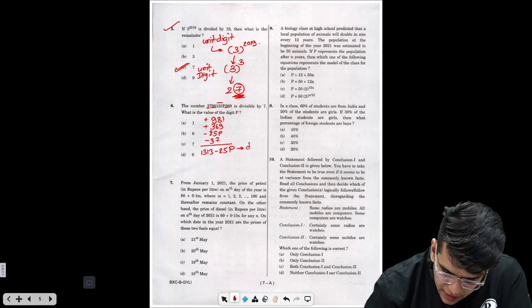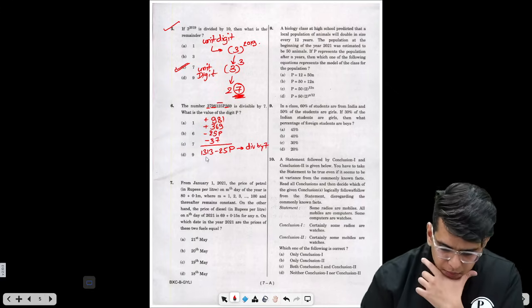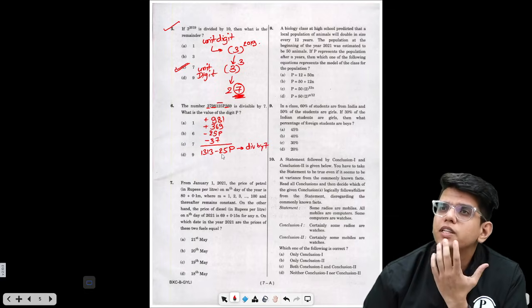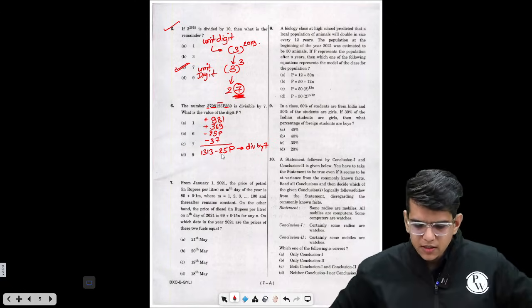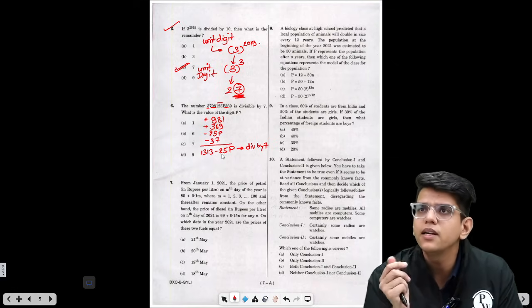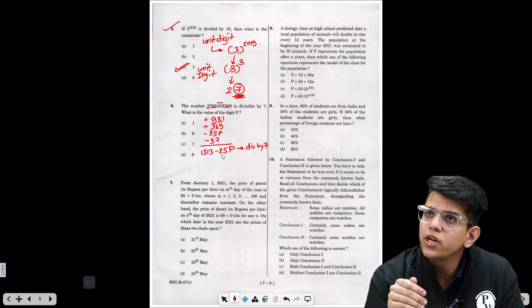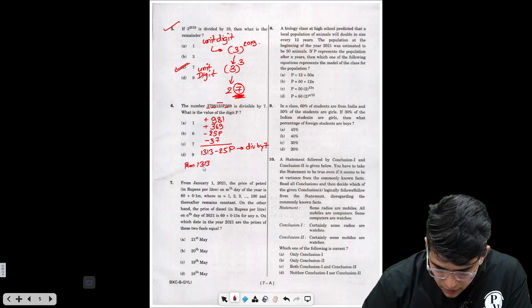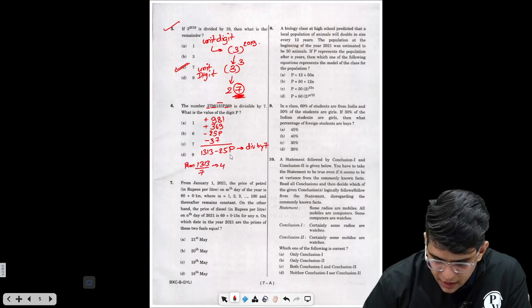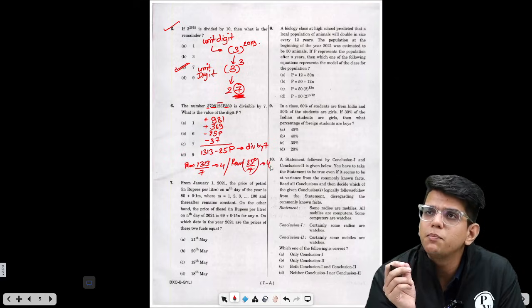Now this number should be divisible by 7. Now if this number should be divisible by 7, both these numbers should be divisible by 7, or both of these will have to have the same remainder, right? This is the trick. Whenever you have two expressions and you want them to be divided by a common number, either both the numbers should be divisible by the given number, in this case 7, or both the numbers should leave the same remainder, right? So when 1330 is divided by 7, the remainder is 4. Similarly, when you divide 25p by 7, the remainder should be 4. For this to happen, the only number p can have is 6.